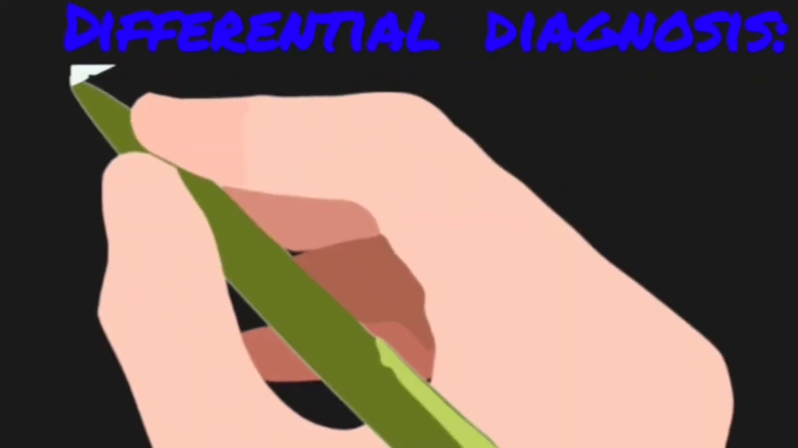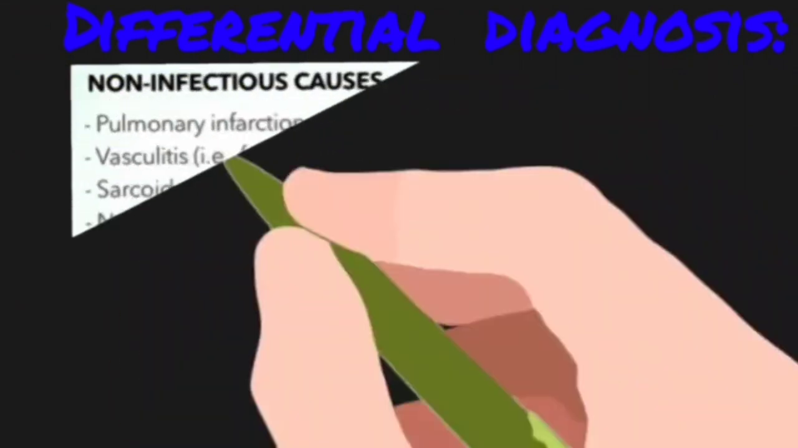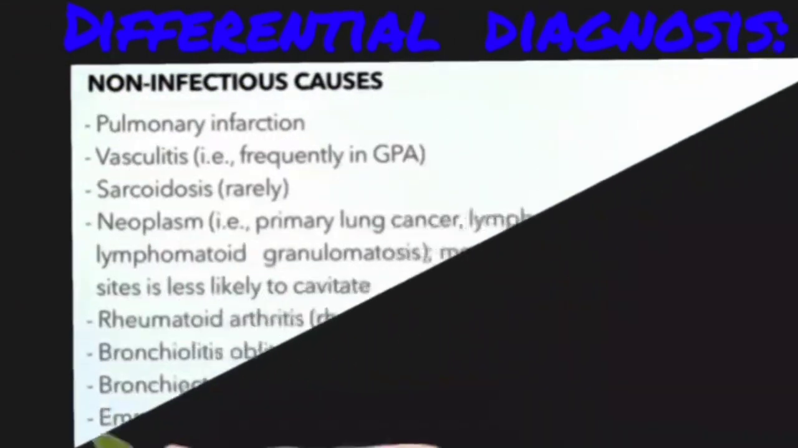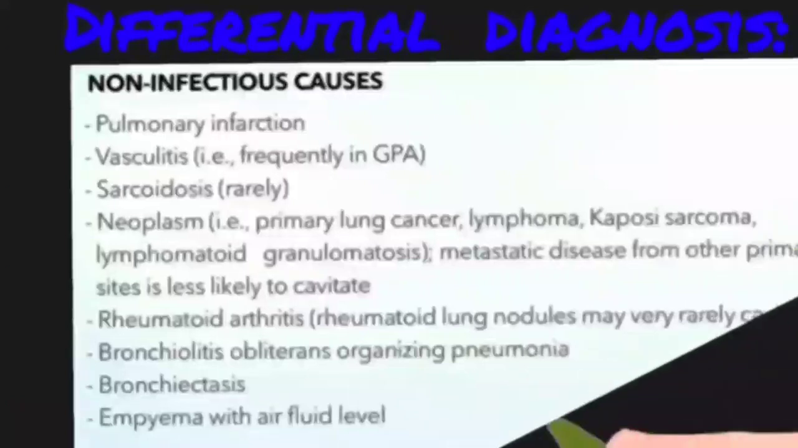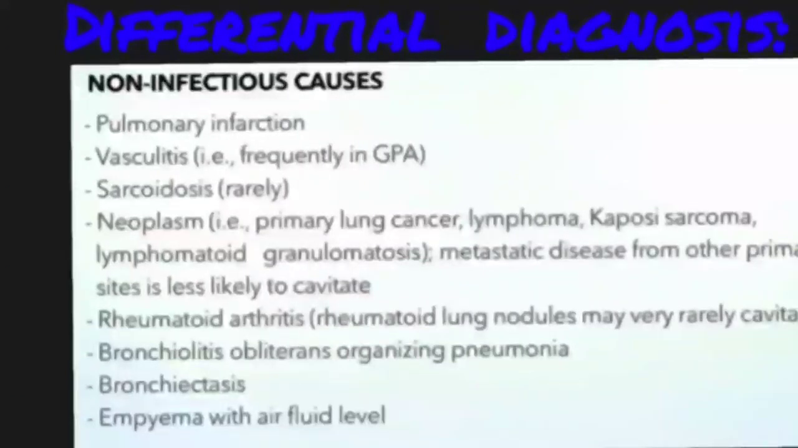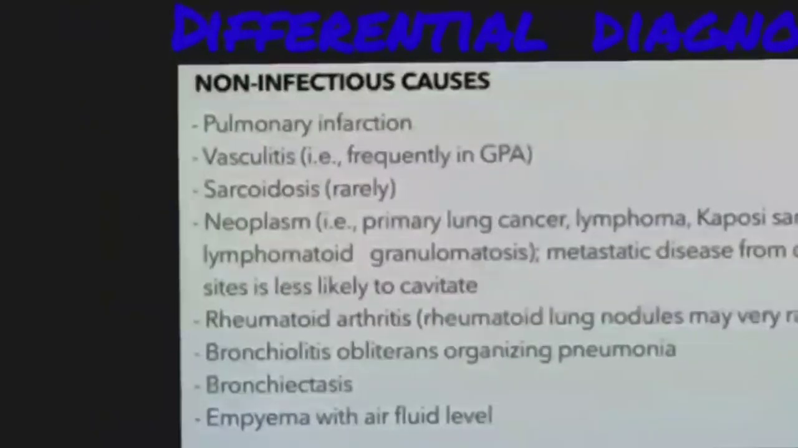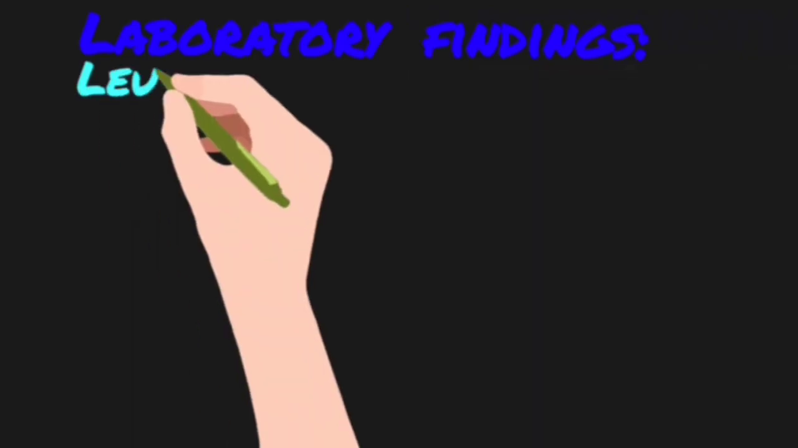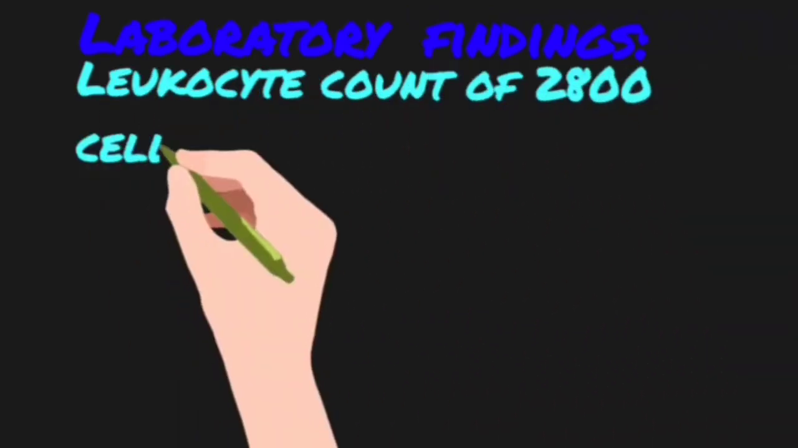Moving on to the non-infectious causes, we have pulmonary infarction or embolism. The patient can rarely have sarcoidosis, which can cause these symptoms. Then he might have any neoplasm related to the lung, lymphoma or Kaposi sarcoma, bronchiectasis, rheumatoid arthritis, etc. Let's see what the lab tells us.